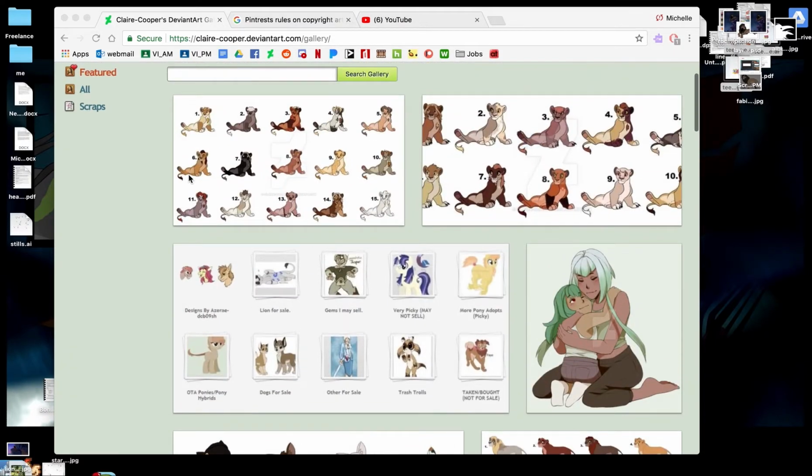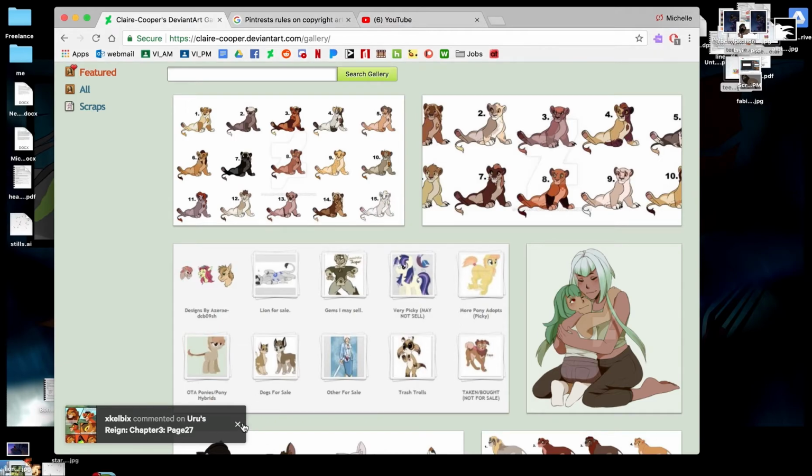It was suggested to me by Claire Cooper on DeviantArt, whose gallery we are looking at right here, that I do a video on how to file some copyright infringement reports, because some people seem to have issues finding the right place or knowing what to do. And you know what? That sounds like a good idea. So I'm going to tackle filing a copyright report on DeviantArt, Pinterest, and YouTube, because those are the ones where I have the most issues with art theft.